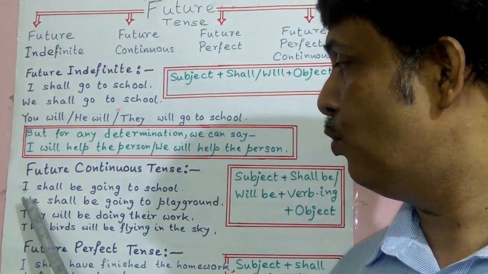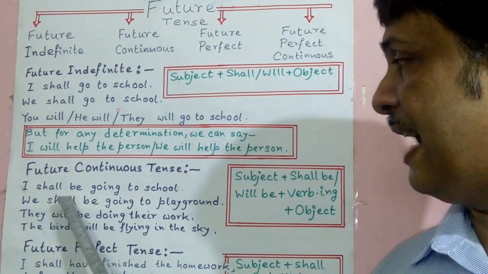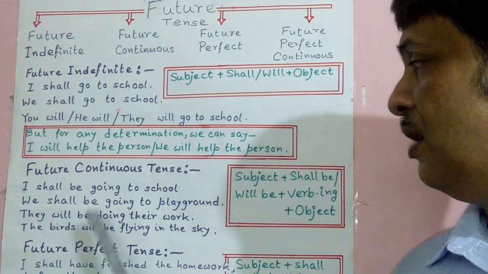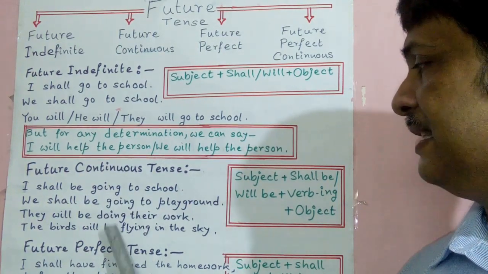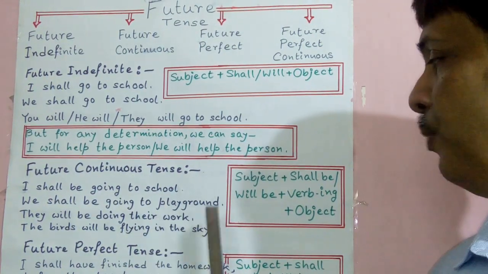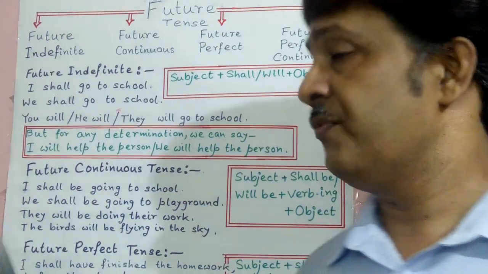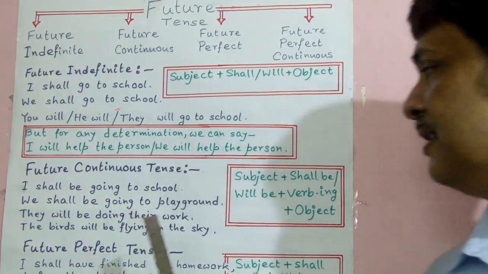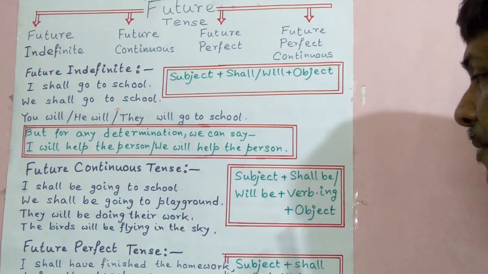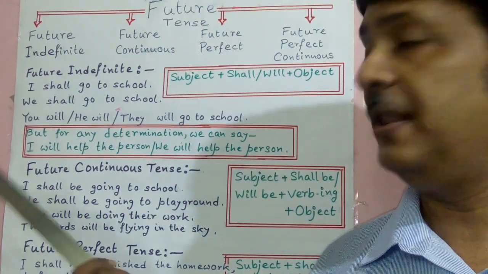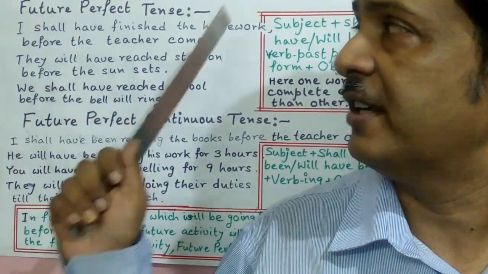So here I, we, they, the birds are subjects, shall be or will be is used, and ing with the verb. What is the verb? Ing is used. And to school, to playground, the others are objects. So the formula of future continuous tense is subject, shall be or will be, ing with verb and object. That's the simple thing. Future perfect tense.